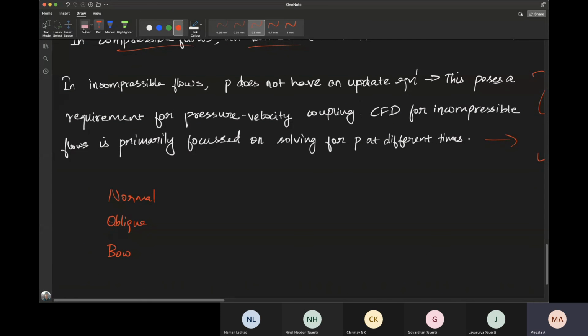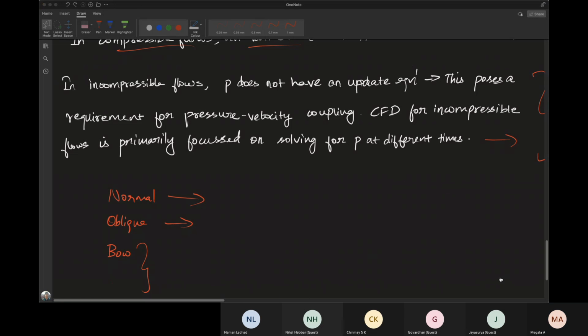I'm not clear about all the different types of shocks. There are many, and I myself have not done a proper study of the different types. I just know normal and oblique shocks, and how they are done mathematically. And there are many other types like Mach reflection, Mach wave, many things.